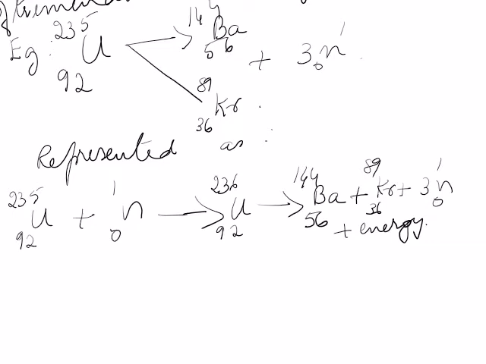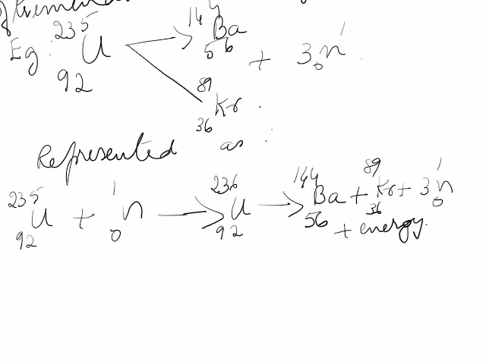This is called the energy released due to nuclear fission, and it is used in many things. First, let us understand, is the nuclear fission reaction understood?